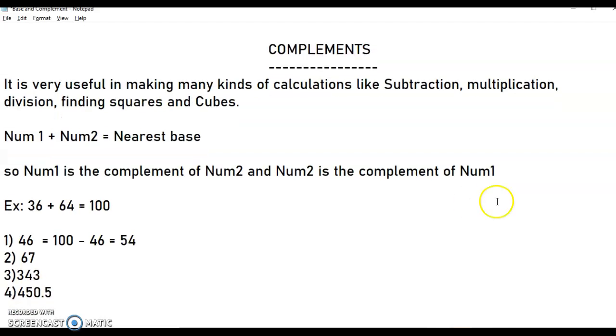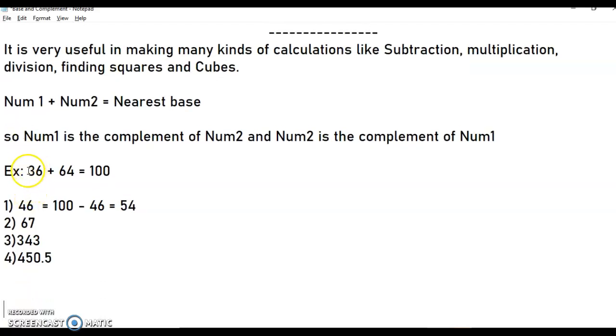See here how to find a complement. First of all, what is a complement? A complement: if you add two numbers and the output is the nearest base, then number 1 is the complement of number 2 and number 2 is the complement of number 1.